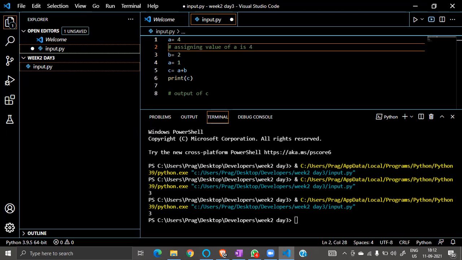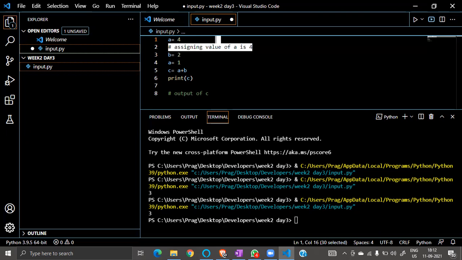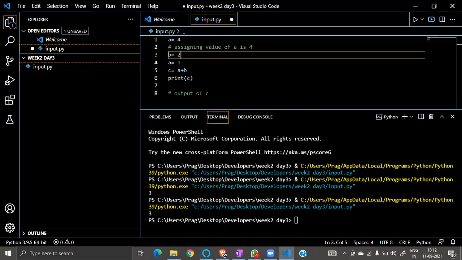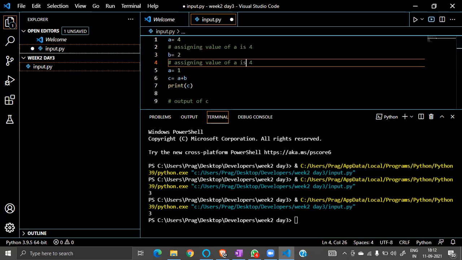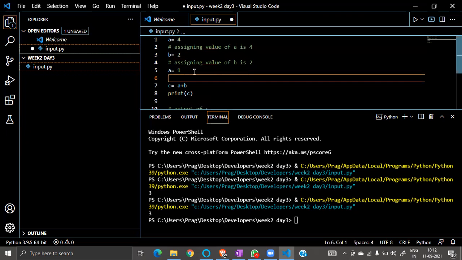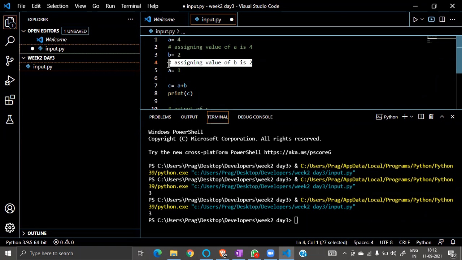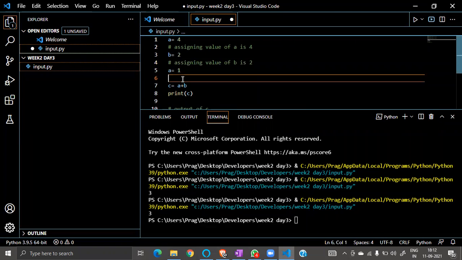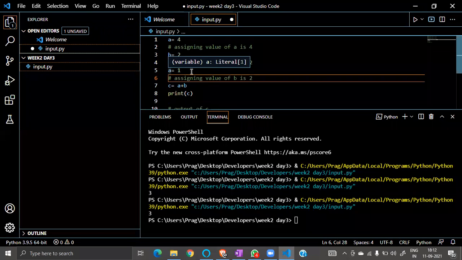Here we are declaring the value of b, which is 2, correct? And here we are changing the value. We are overwriting the value. We have assigned something, right? A is already there, but then we write another value.